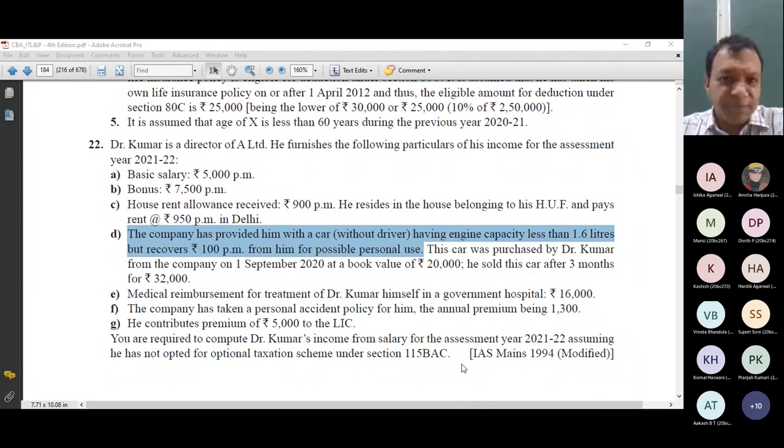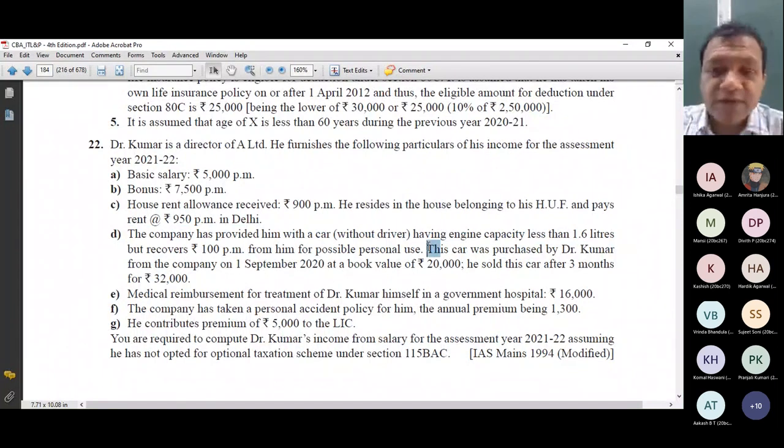What is the value in this case? Okay, ignore the value, I'm not asking, but is this clear that it is a perquisite in respect of car, where the car is owned by the employer, expenses are incurred by the employer, and use official as well as personal? If it is clear, please raise your hand. Yes. Next point.